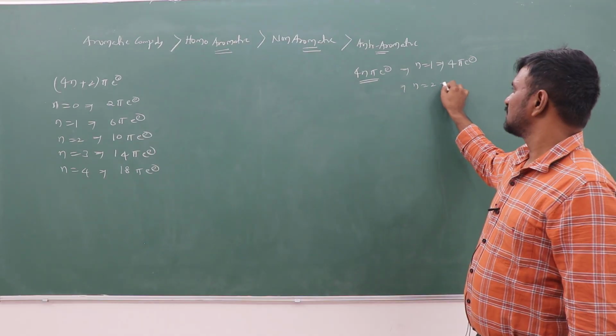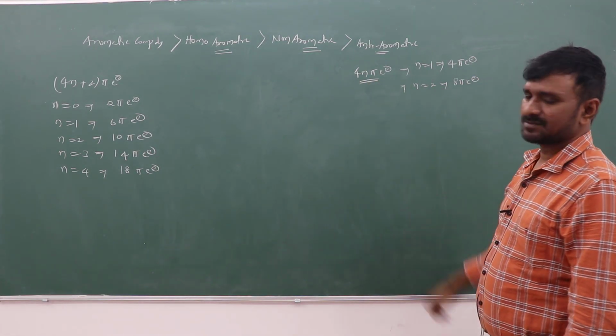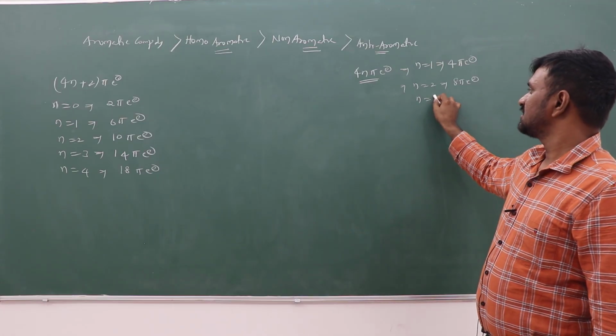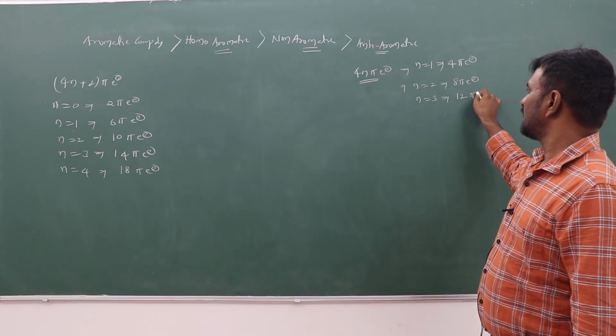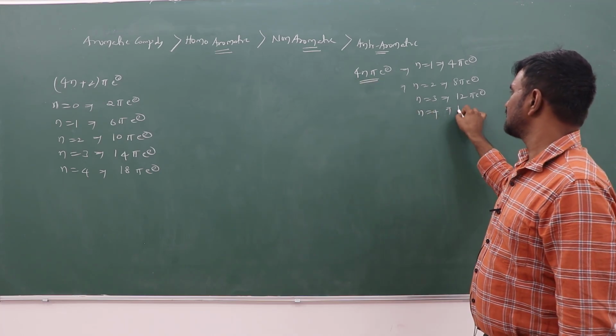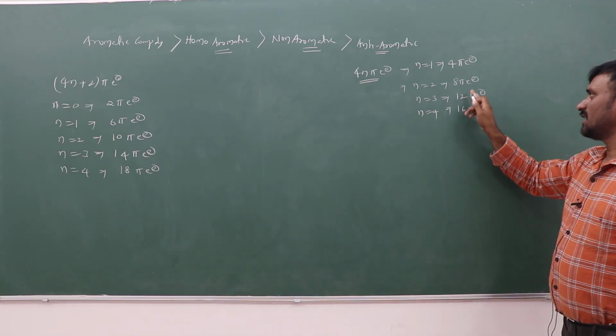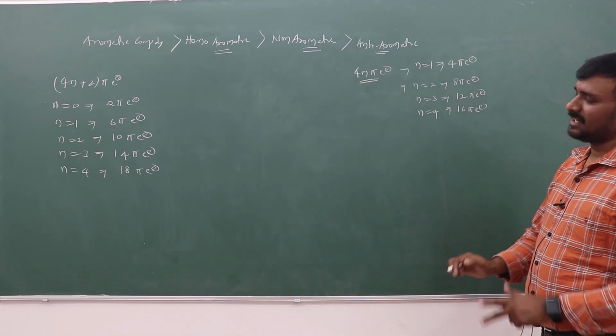When n value is 2, that is having which one? That is having an 8 pi electron system. When n value is 3, that is having a 12 pi electron system. When n value is 4, 4 into 4, that is having a 16 pi electron system, like that. 16, 12, 8, 4 pi electrons, if it is there, that is having anti-aromatic.